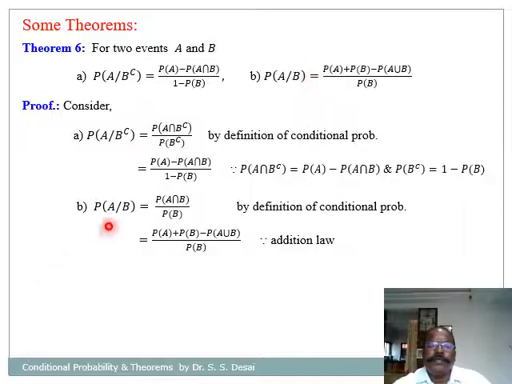For this one, let us consider probability of A given B equal to probability of A intersection B divided by probability of B. And again by addition law of probability, probability of A union B is equal to probability of A plus probability of B minus probability of A intersection B. So we can write probability of A intersection B is equal to probability of A plus probability of B minus probability of A union B. Therefore, probability of A given B becomes equal to probability of A plus probability of B minus probability of A union B divided by probability of B.